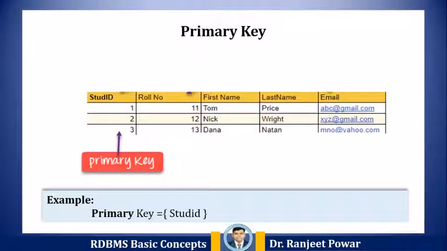The value in the primary key column can never be modified or updated if any foreign key refers to that primary key. In the following example, stud ID is a primary key. Roll number is also unique for each student, so it could be the primary key, but in this example, stud ID is defined as the primary key as only one primary key is allowed.